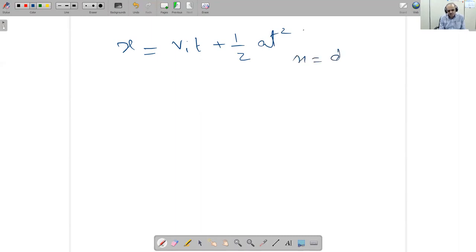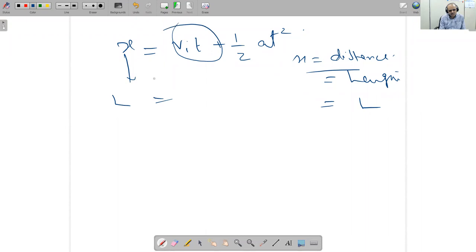Here x is the distance, and distance is measured in length, and length dimension is L. So its dimension is length. What will be the dimension of this one? Leave this 1/2. So its dimension will be L. Otherwise, this equation is wrong.